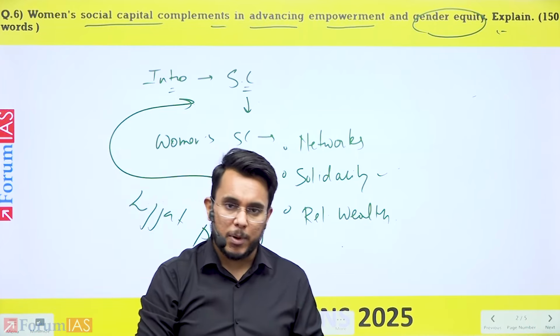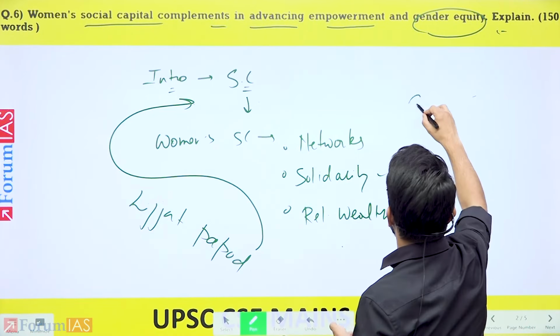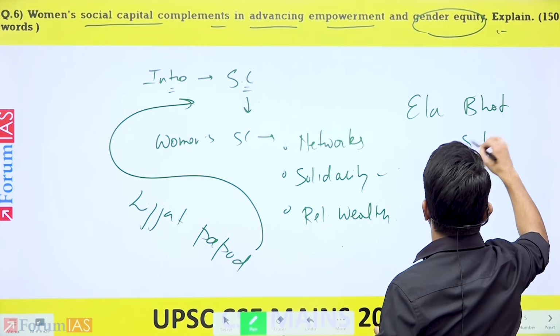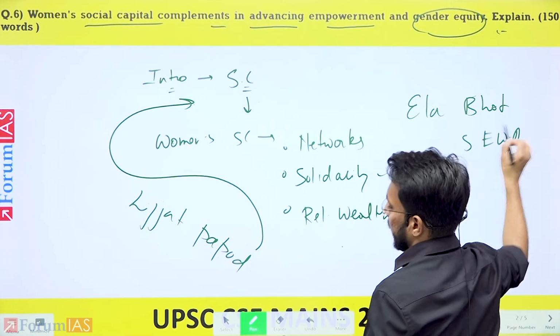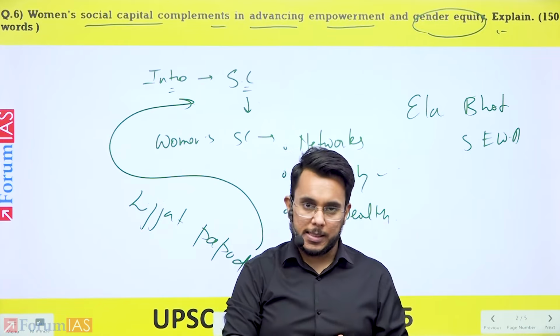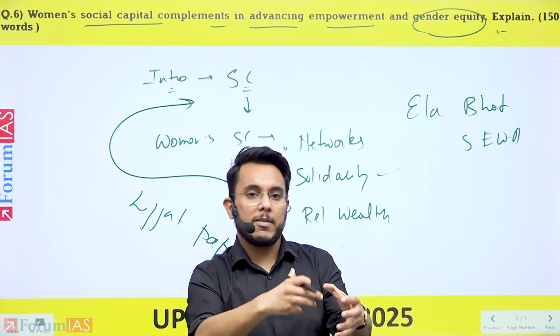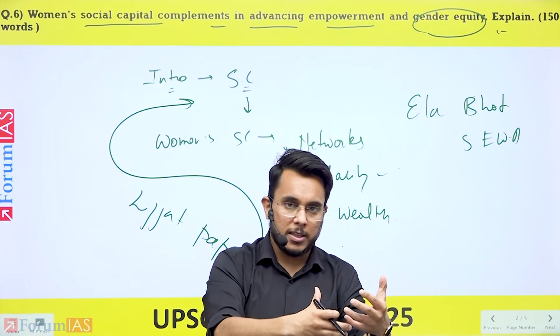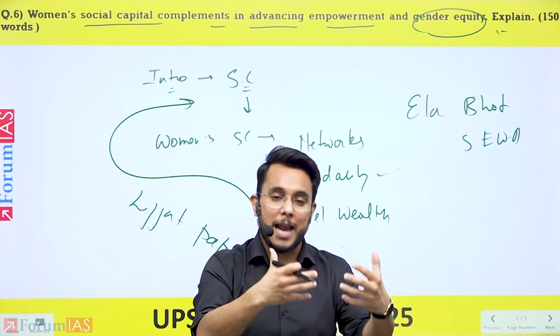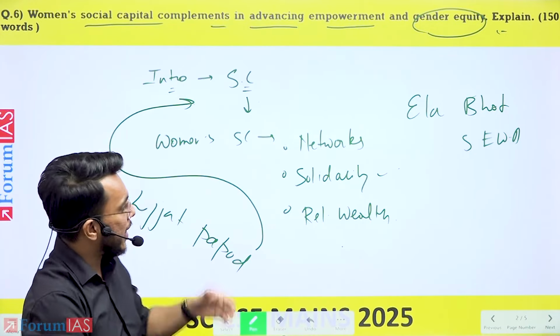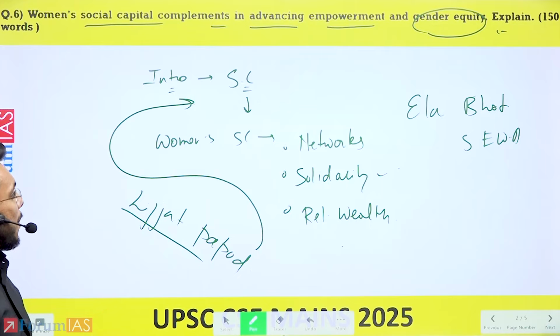We have other examples also. For example, Ela Bhatt's SEWA initiative. The example of Ela Bhatt's SEWA showcases that when social capital between the women is there, when they trust each other, when they network with each other, when they have solidarity with each other, it can collectively bring the women out of poverty, and the same goes for Lijjat Papad.